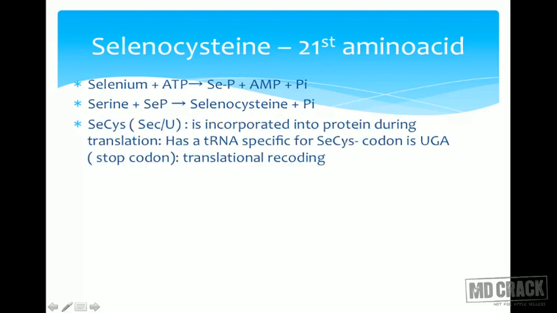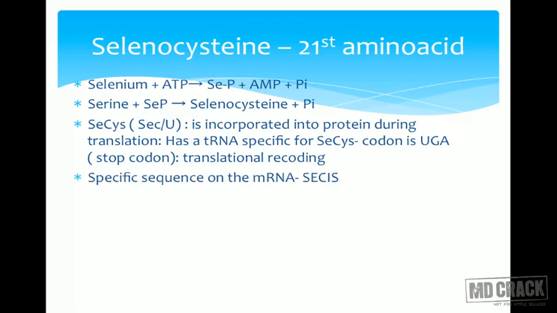So let us just look upon it. I know it looks like a big thing that I am talking about. See, selenocysteine is also abbreviated as SEC or U. Now this is incorporated into protein during translation. That is why it is the 21st amino acid, because it is incorporated during translation. It has a tRNA which is specific for selenocysteine. But what about the codon? The codon is actually UGA, which is actually a stop codon. But in this case there occurs what is called translational recoding.